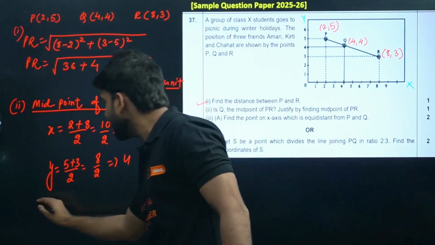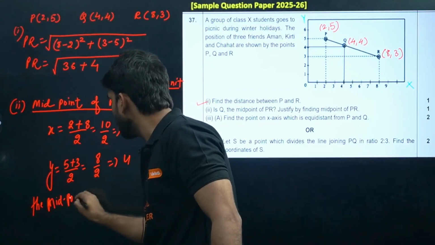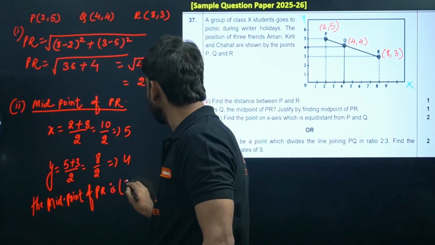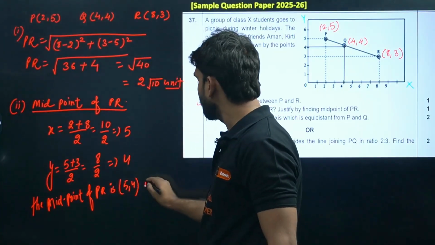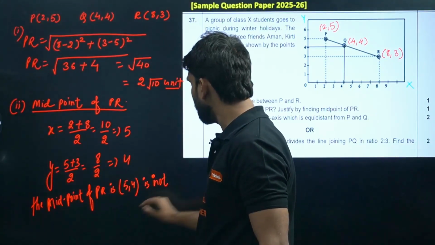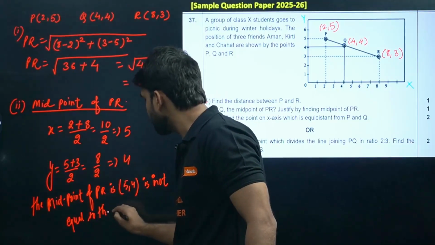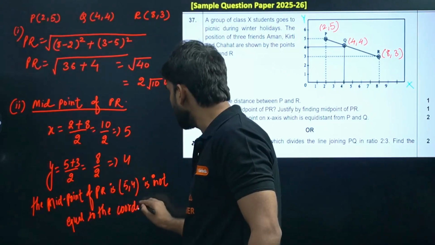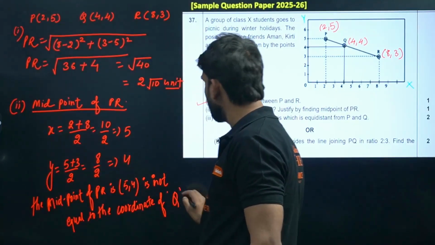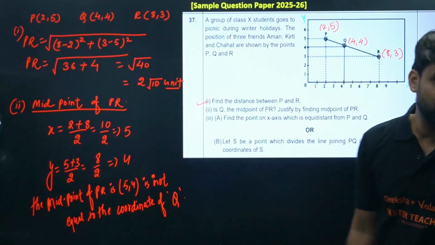So the midpoint of PR is 5, 4, which is not equal to the coordinate of Q. Not equal to.